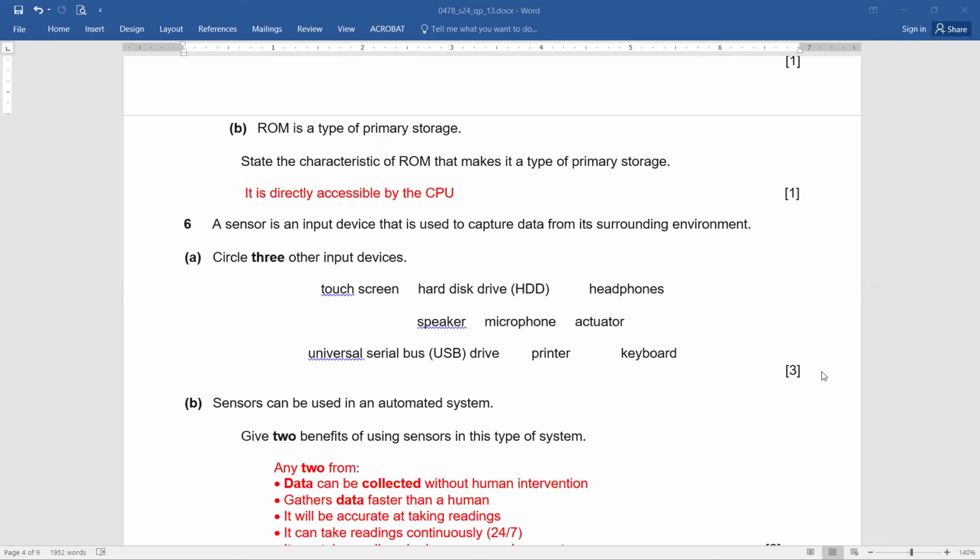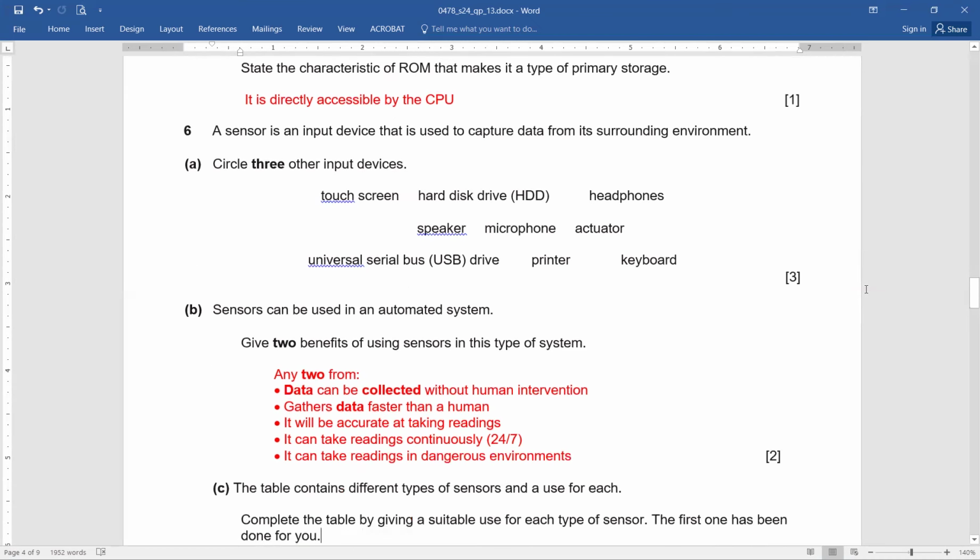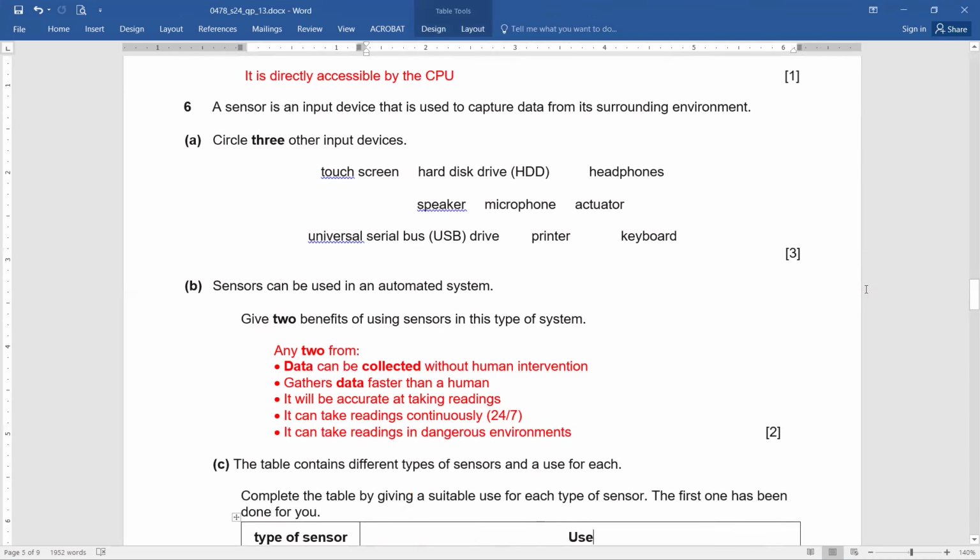Question number 6. A sensor is an input device that is used to capture data from its surrounding environment. Circle 3 input devices. May we do it quickly? A minute. Will we be able to solve it in a minute? Okay, you have done. Okay, I'm not circling and you can tell the answer.